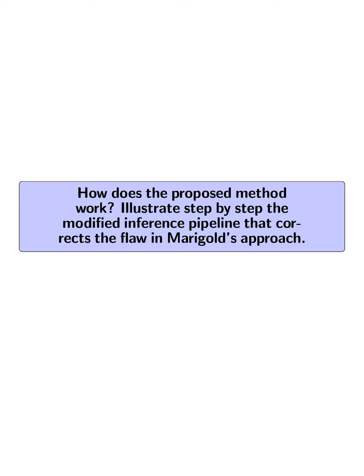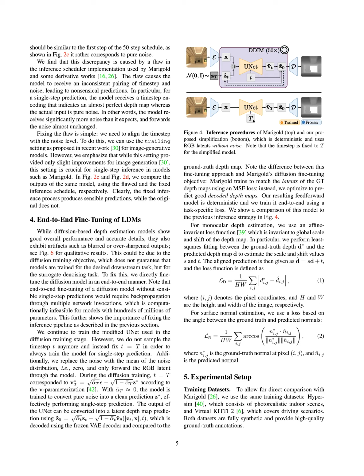How does the proposed method work? Illustrate step by step the modified inference pipeline that corrects the flaw in Marigold's approach. The proposed method corrects a critical flaw in Marigold's inference pipeline by aligning the time step with the noise level during single-step predictions. First, the original implementation caused the model to receive an inconsistent pairing of time step and noise,